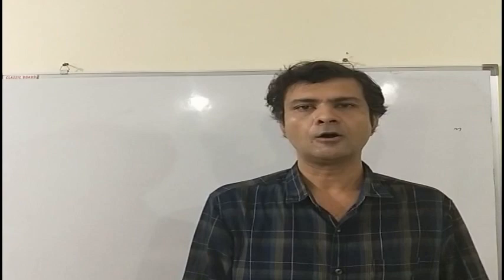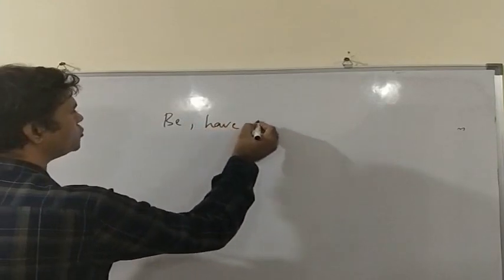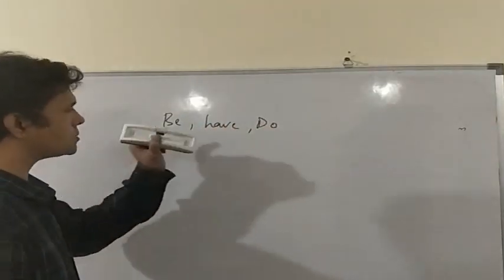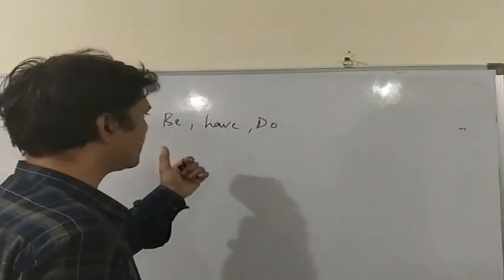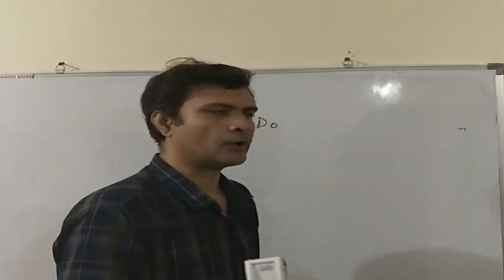In the previous section, we learnt about the auxiliaries. Auxiliaries are the helping verbs: the verbs be, have, and do. We use these verbs in making sentences: negative sentences, interrogative sentences, imperative sentences, and sentences in passive voice.